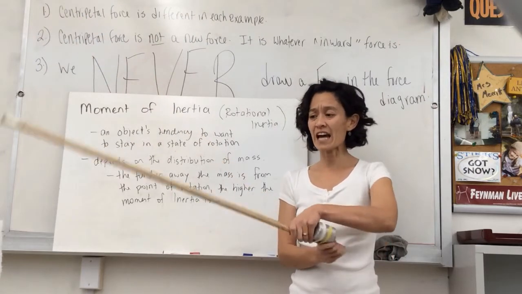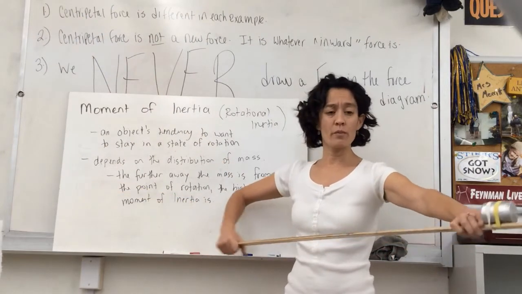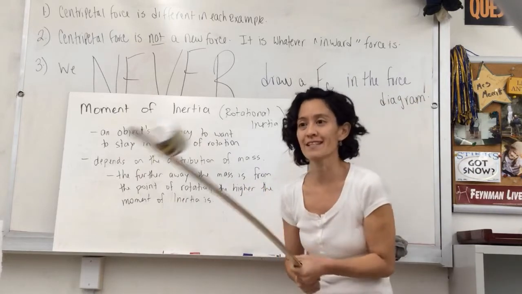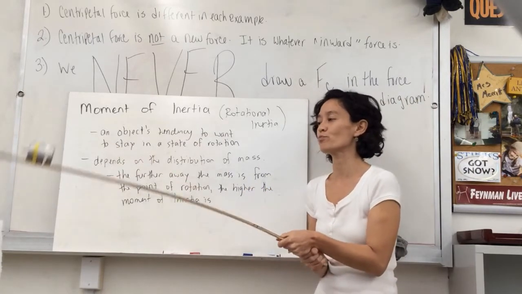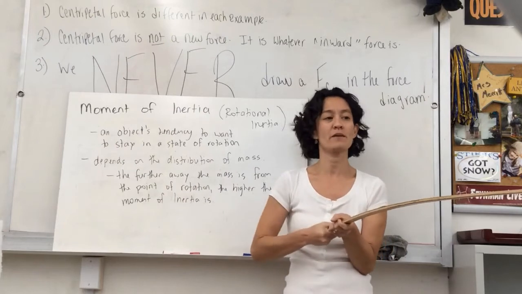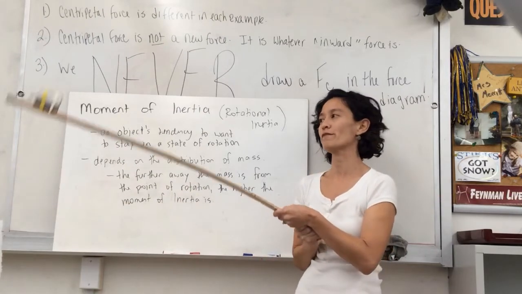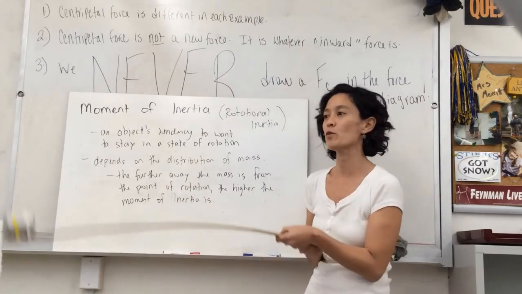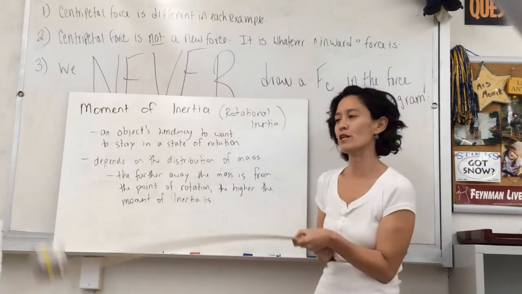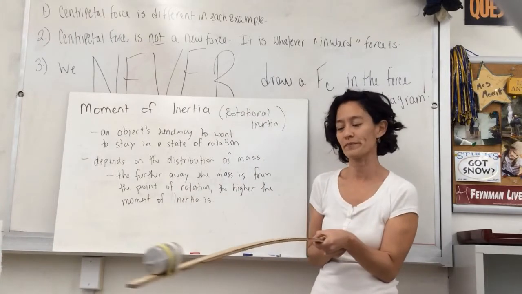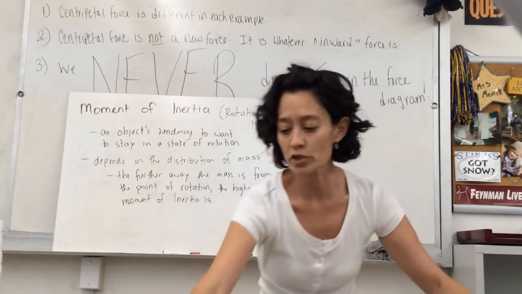But if instead I decided to make my pivot point over here on this end, it's really hard to rotate. It's really hard to get it moving because that mass is so far away from the pivot point. So this has a really high moment of inertia, in that it's hard to get it moving, and once it's moving, it's hard for me to stop it from moving. Okay, I'm going to put that down before I break my meter stick.